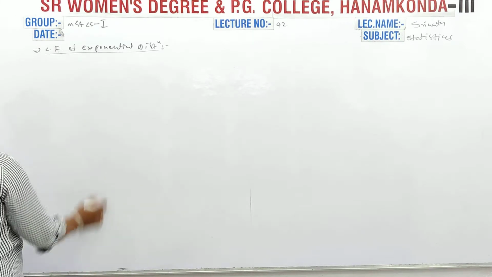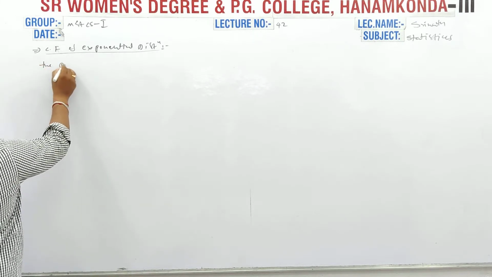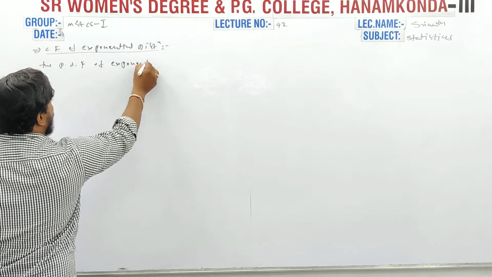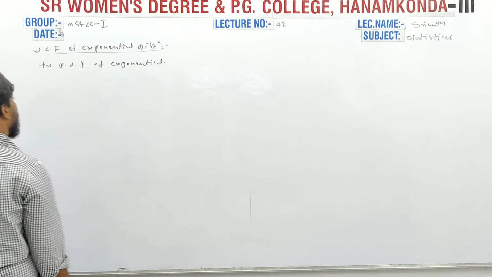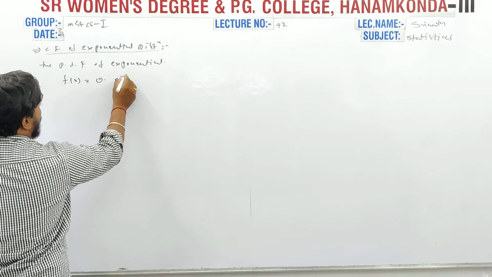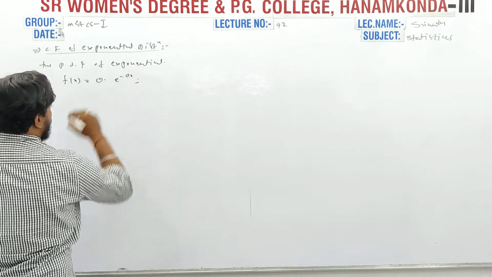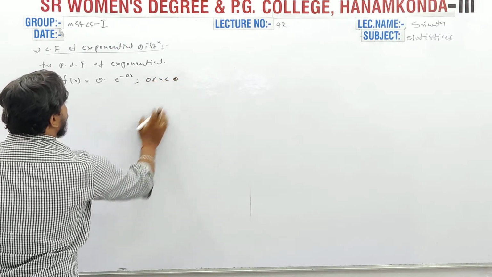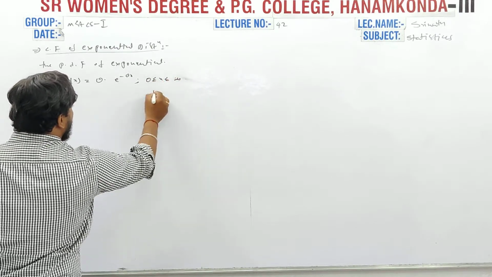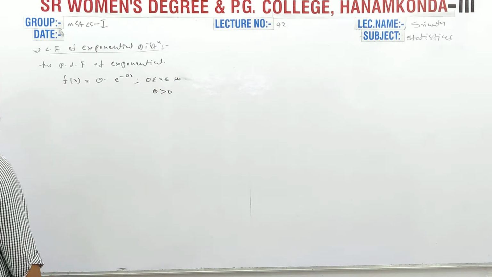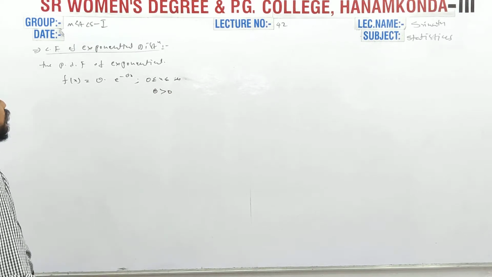Here the probability density function of the exponential distribution is given by f of x is equal to theta into e power minus theta x, for x between 0 and infinity, theta greater than 0. In this, theta is the parameter.